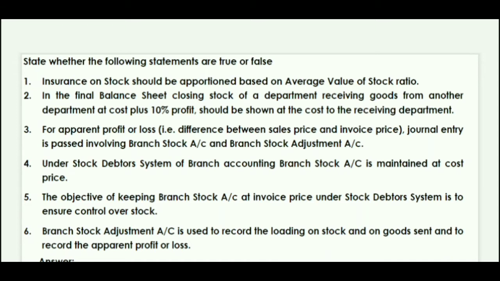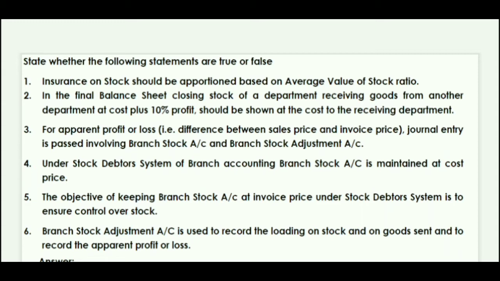Well, it's false, because in the final balance sheet, closing stock of a department receiving goods from another department at cost plus 10% profit should not be shown. Okay, so let's see the next question. For apparent profit or loss, that is difference between sales price and invoice price, journal entry is passed involving branch stock account and branch stock adjustment account. Is it true? Well, it's true.